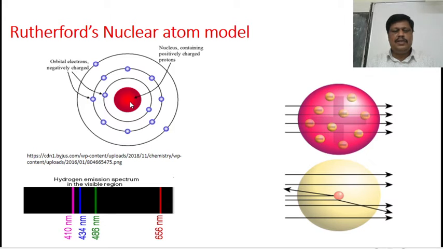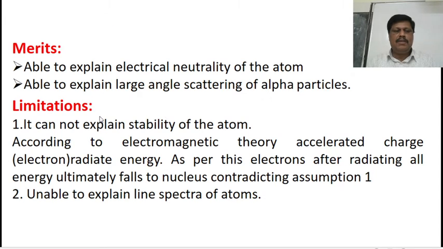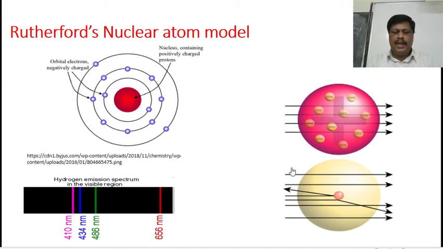So, the number of positive charges is equal to the number of electrons, thereby explaining the electrical neutrality of the atom. The second one: is this model able to explain large angle scattering of alpha particles? As I explained, there is a positively charged nucleus at the center.